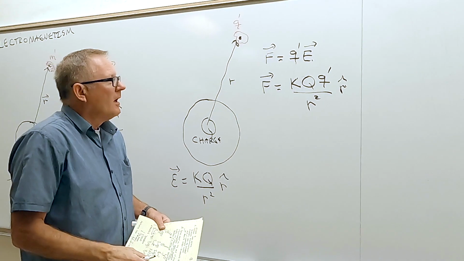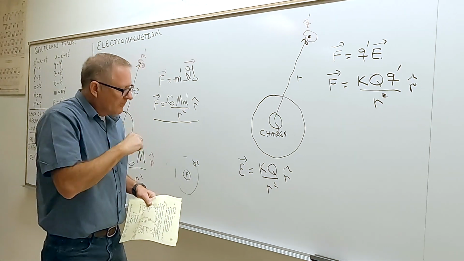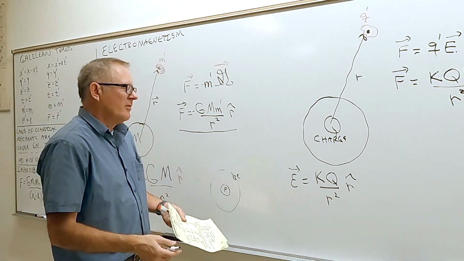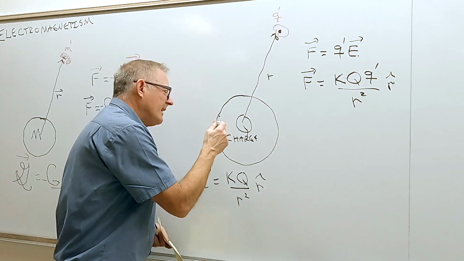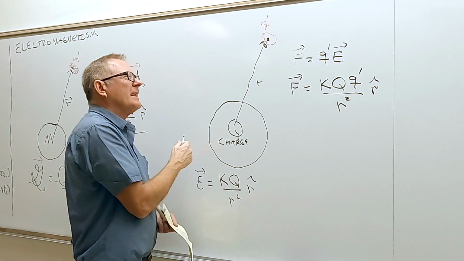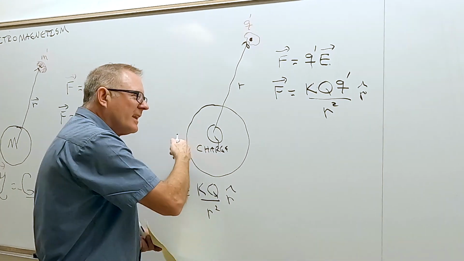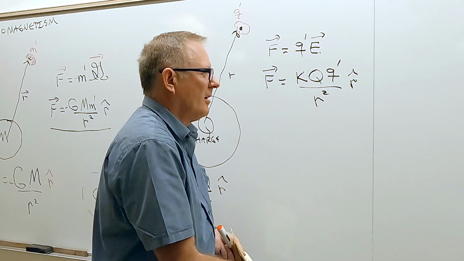Now, except in electromagnetism, we had another field. We actually said we have something called a magnetic field. And where do we get that from? You get that from just moving this charge right here.